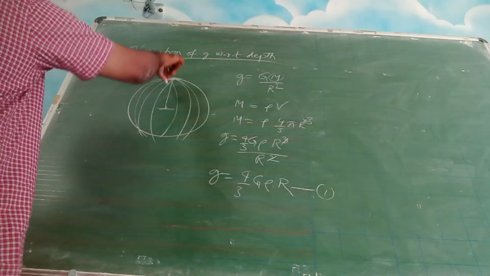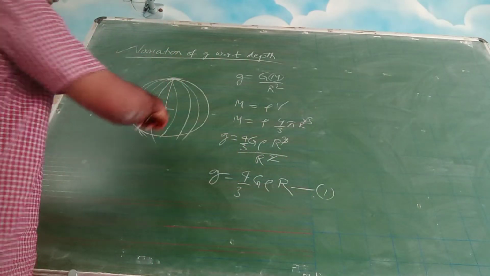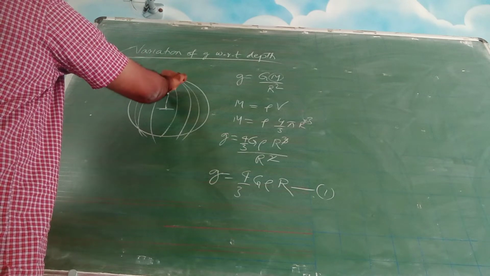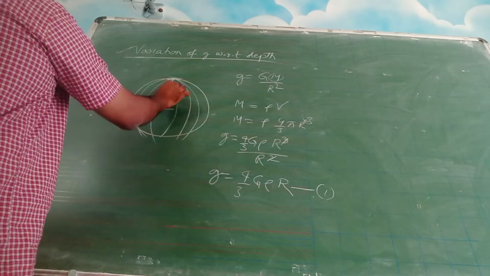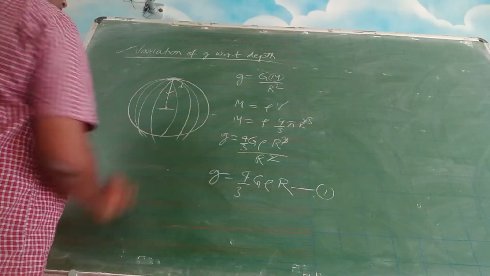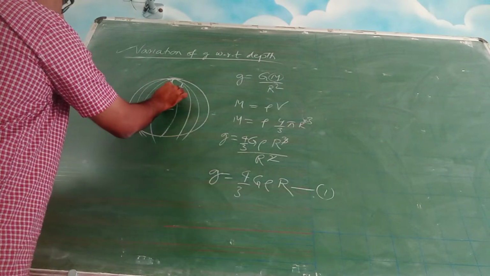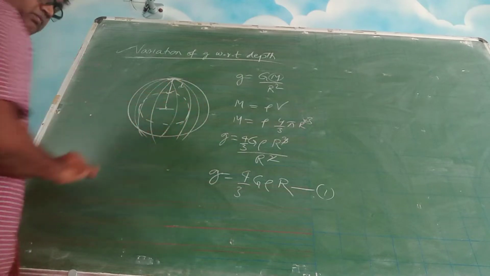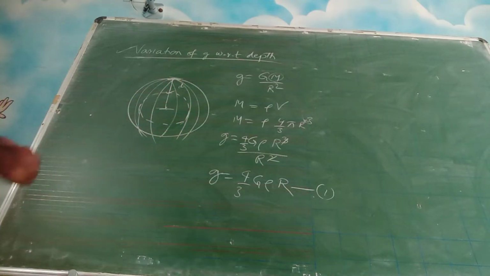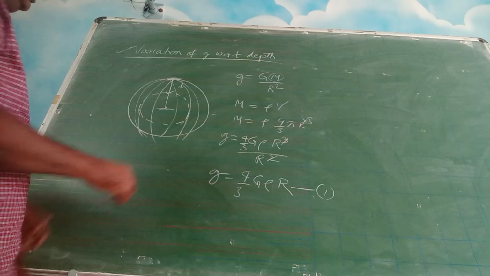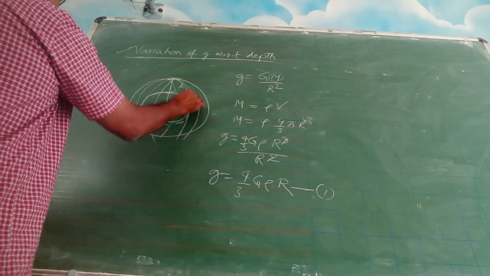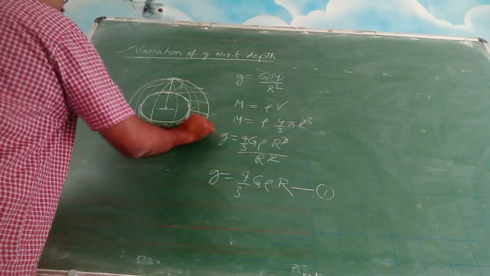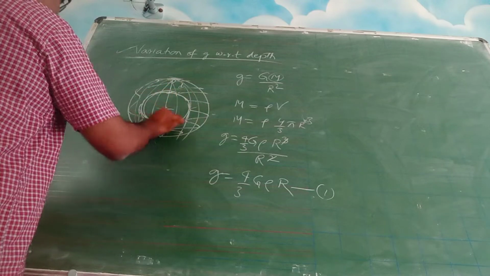Now suppose you dig into the earth and you go deeper into the earth. Let us say you went to a depth d. So now this is the so-called presumed earth. Okay, you dig into the earth, you went over here. Imagine this is not there now, only this is left.